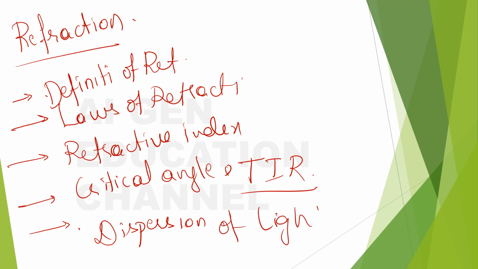After you learn about all this, we can say that we are done with refraction for 7th grade.